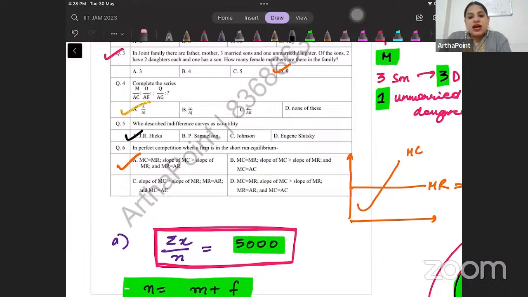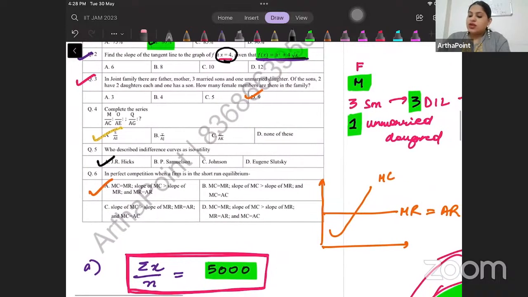So beta, the question is asking how many female members are there in the family. Okay, have a look here. I have tried to graph this. There is a father. Then there is mother. Then there are 3 sons. So beta, 3 sons means 3 daughters-in-law also. Each is married, so they will have 3 daughters-in-law.